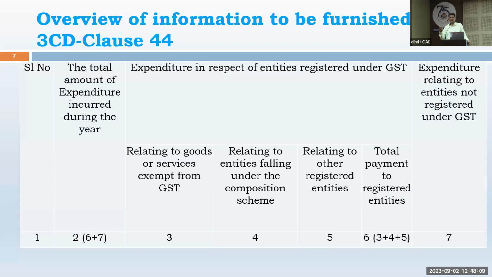Now law says that if you don't file the first return, then you can't file the subsequent return also. If the previous return is not filed, the subsequent return will also not be filed till the previous return is filed. And if 3 consecutive returns are not filed, the number will get cancelled automatically. The system itself will cancel the registration without a show cause notice. Law says that the number will be cancelled without show cause notice.